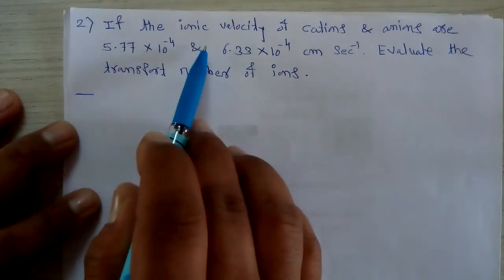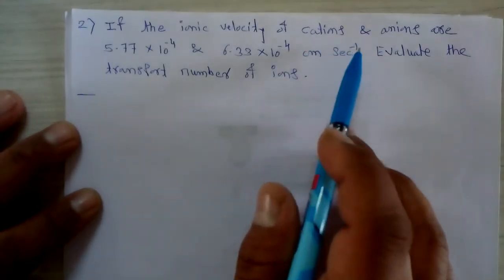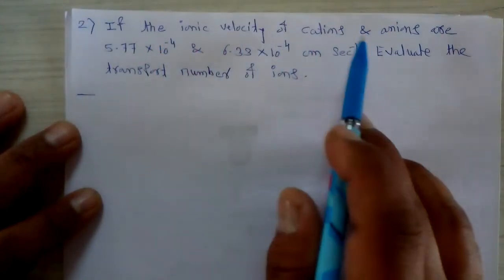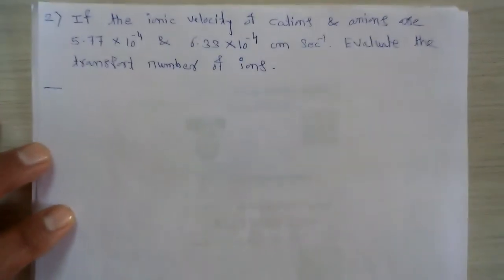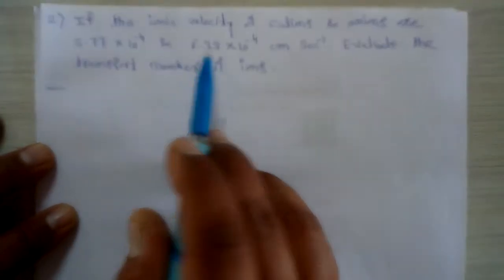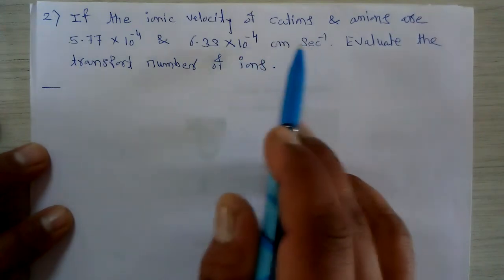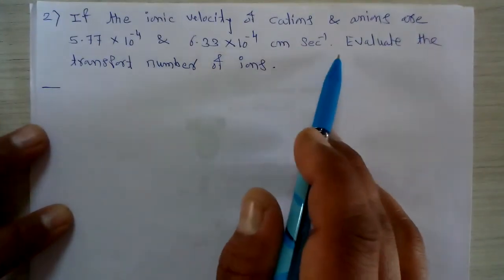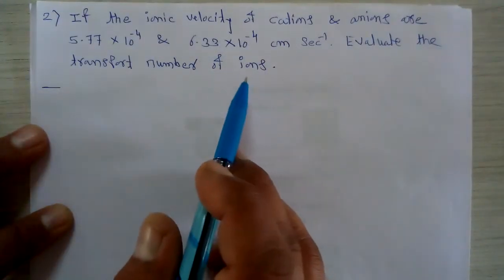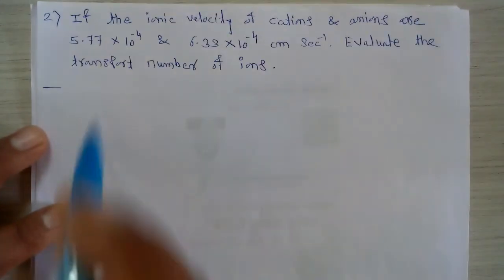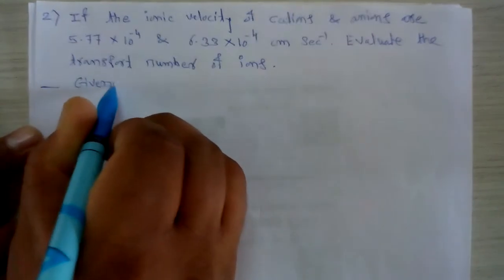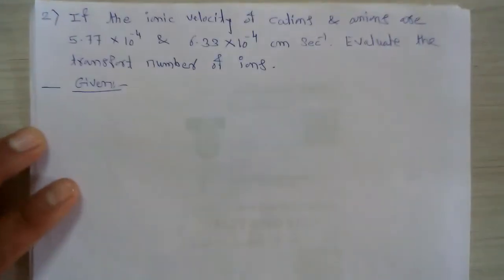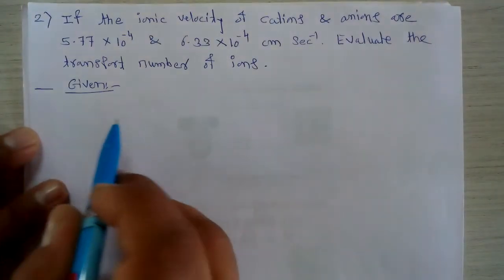If the ionic velocity of cations and anions are 5.77 × 10^-4 and 6.33 × 10^-4 centimeter per second, evaluate the transport number of ions. So in this case, what is the given? Again we have to first write down the given. The ionic velocities of the ions are given.